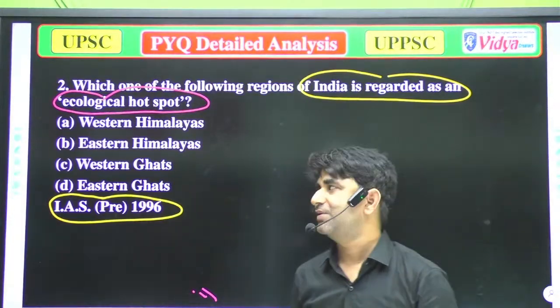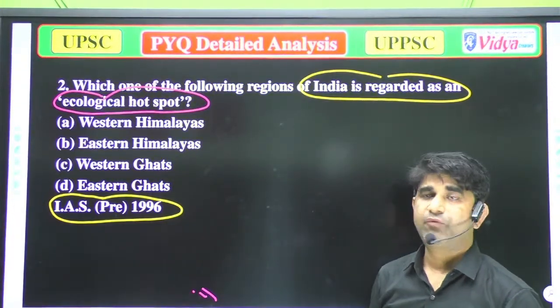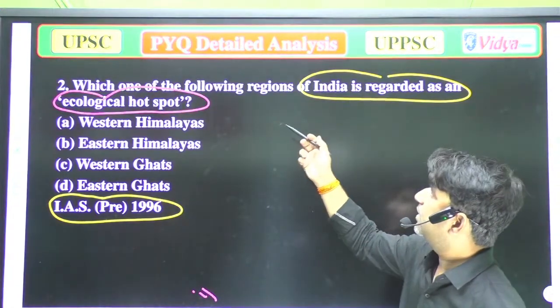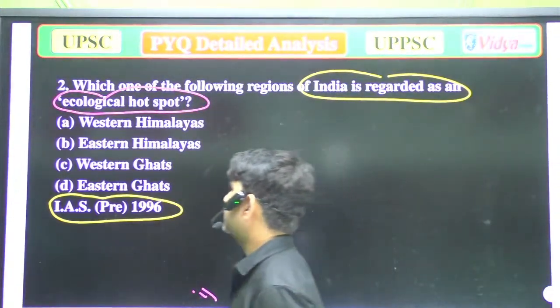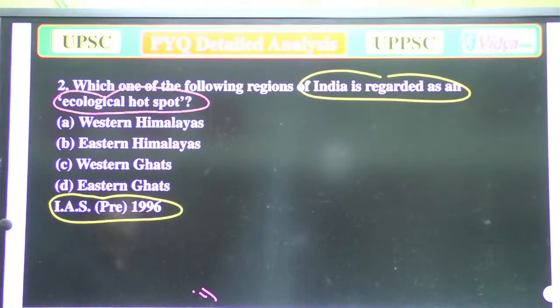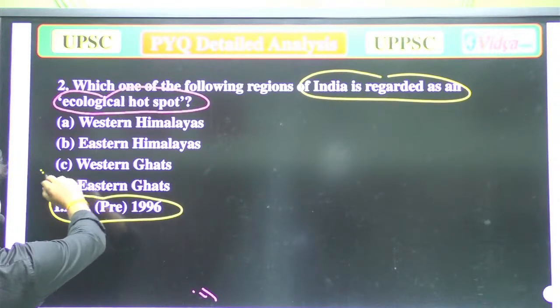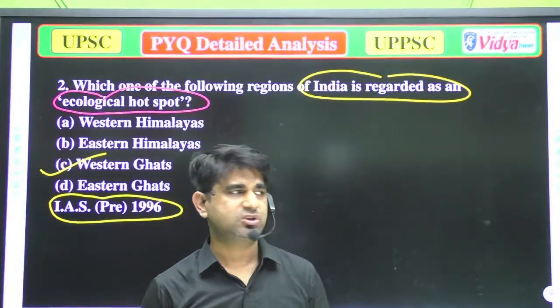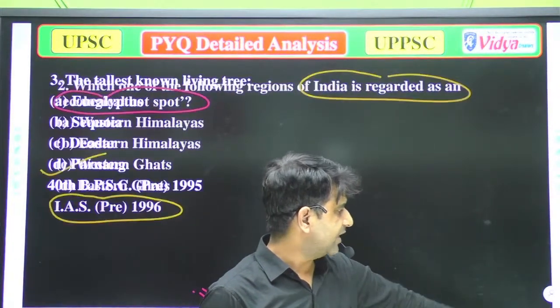Which of the following is regarded as the ecological hotspot? A. Western Himalayas. B. Eastern Himalayas. C. Western Ghats. And D. Eastern Ghats. So it's simple, ecological hotspots. That is the Western Ghats. The Western Ghats of India are known as the ecological hotspots of India. Now we'll move to the next question.